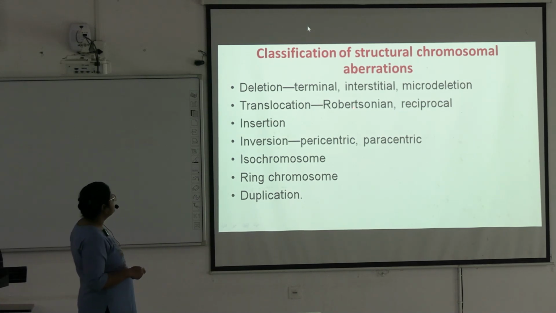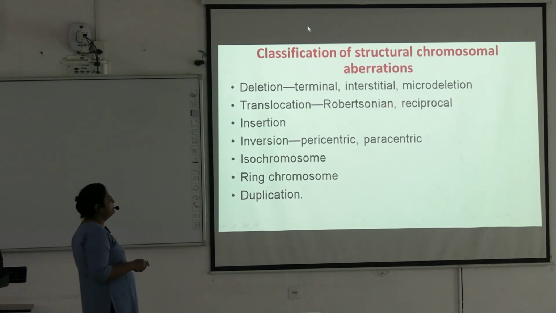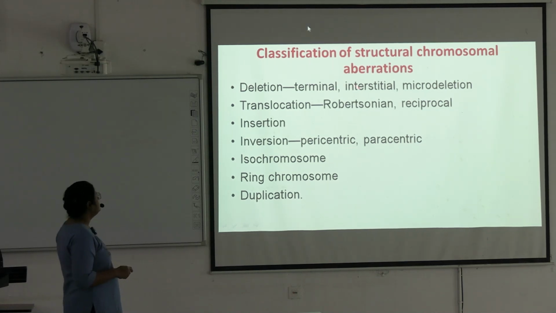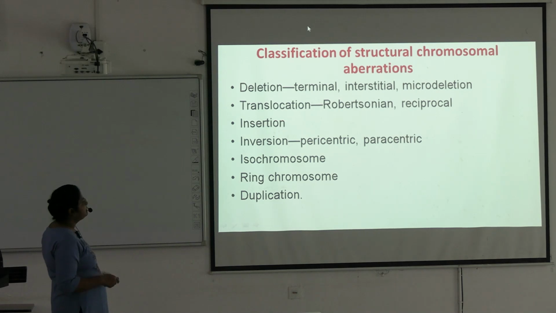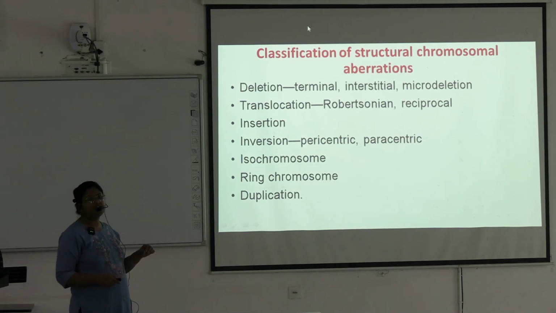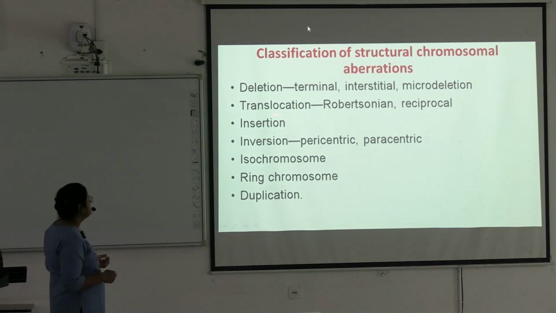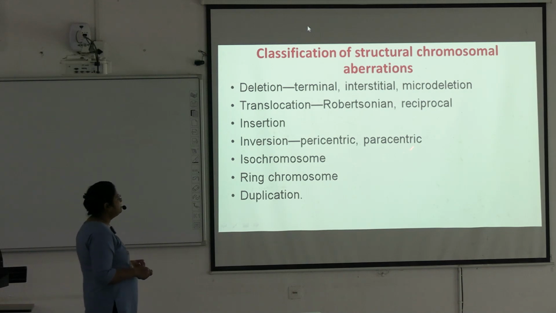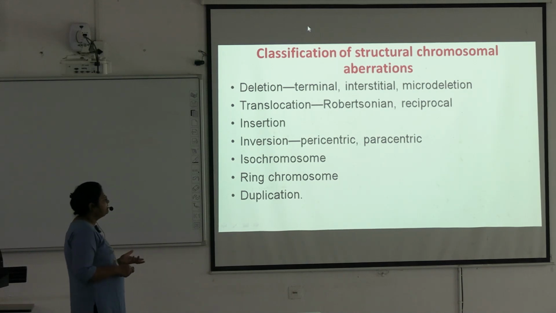Next is translocation. Translocation is of two types: Robertsonian and reciprocal translocation. Next is insertion. In insertion, some extra gene is inserted into the chromosome. Next is inversion: pericentric and paracentric. Paracentric means the chromosome is cut on two sides of the centromere, it gets inverted, then again attached.